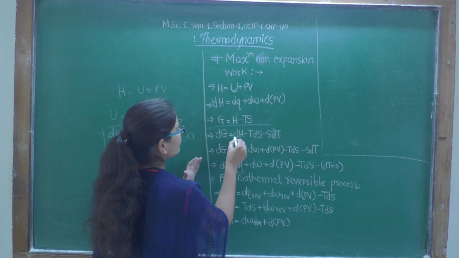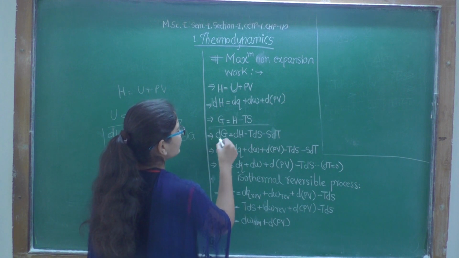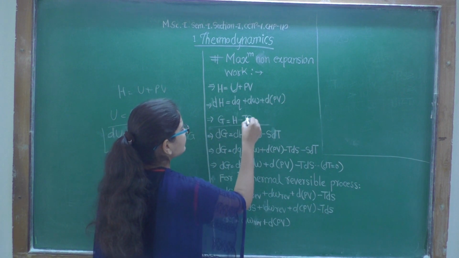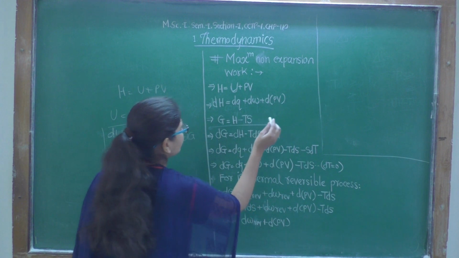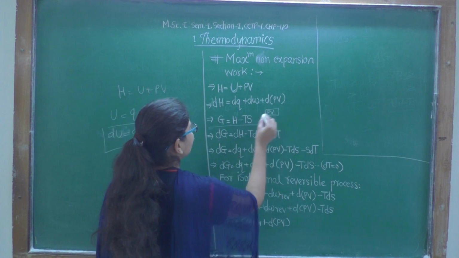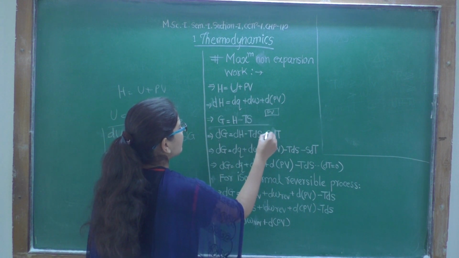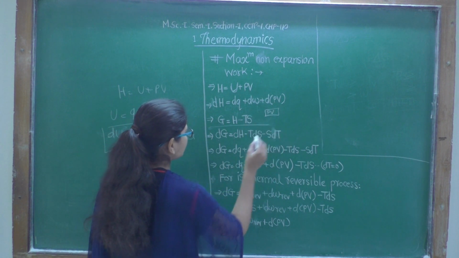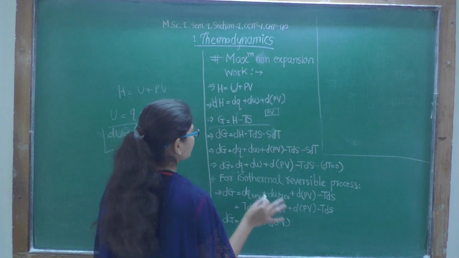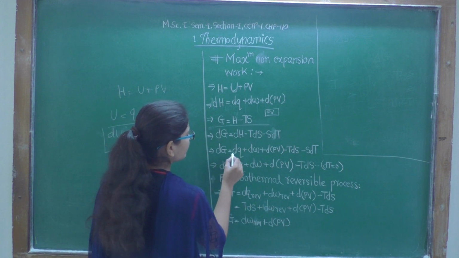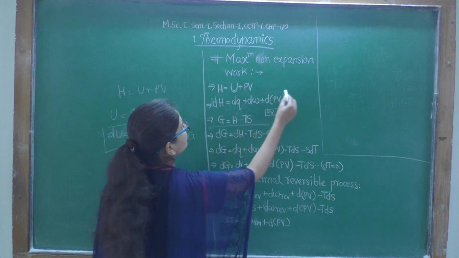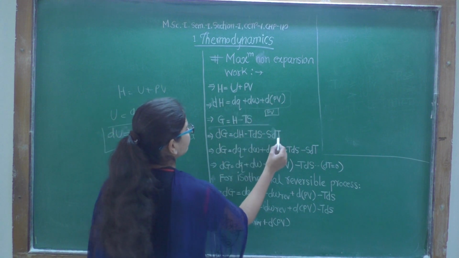So dG will be equal to dH minus TdS minus SdT. The product rule is applied here: first as it is times derivative of second, minus second as it is times derivative of first, giving TdS minus SdT.